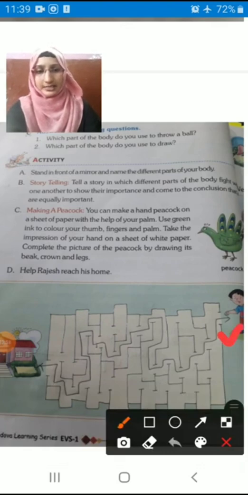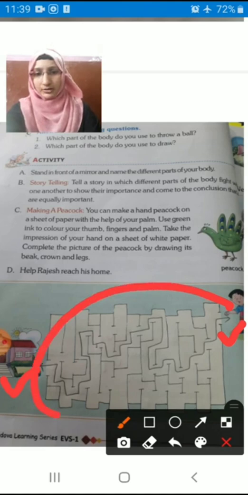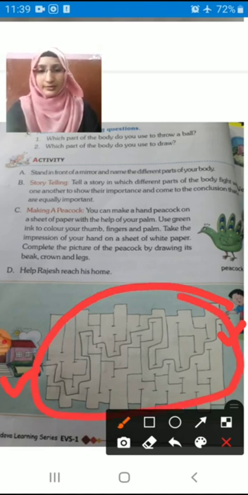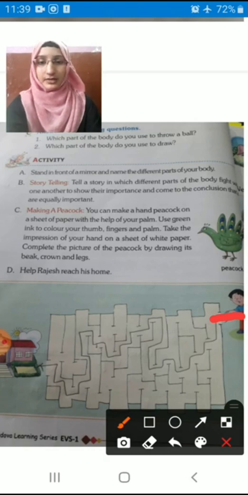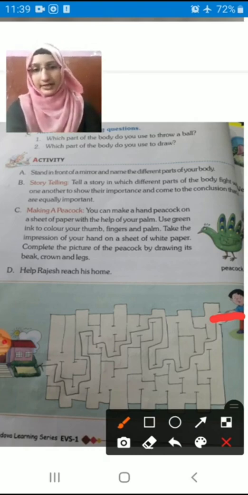Okay. Now you see, Rajesh is here and his house is here. So how can he cross all this? We have to help him. How can we help? We can show him the way. Now we have to tell Rajesh the way, students, how he can go to his home. So we are showing him that Rajesh can come here, and then he can come here, and then here, like this.